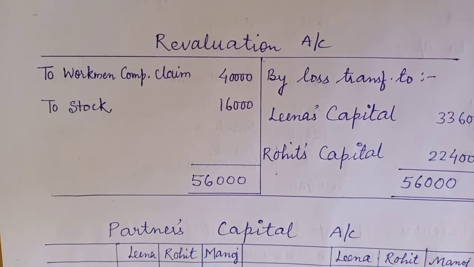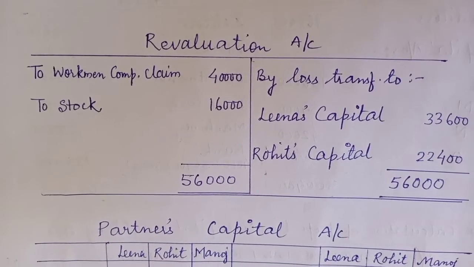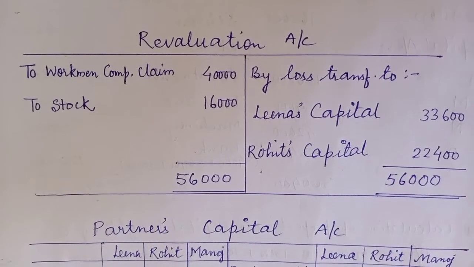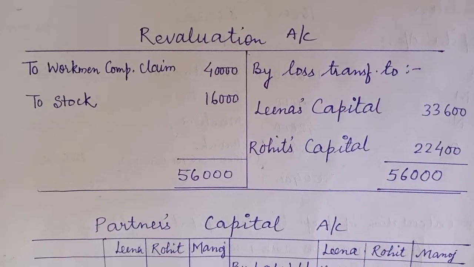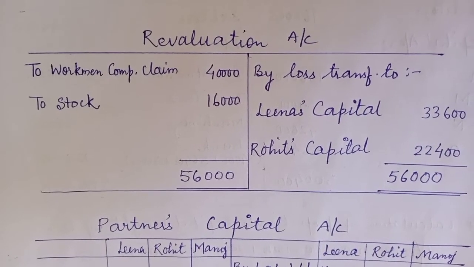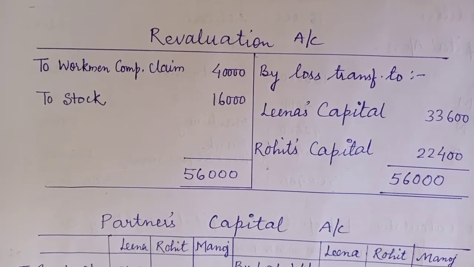Next, point number third is claim on account of workmen's compensation amounted to 40,000. Workmen's compensation claim is there. So fund is not there and 40,000 is the claim. So this is an increase in the liability, and that has been shown on the debit side of the revaluation account.